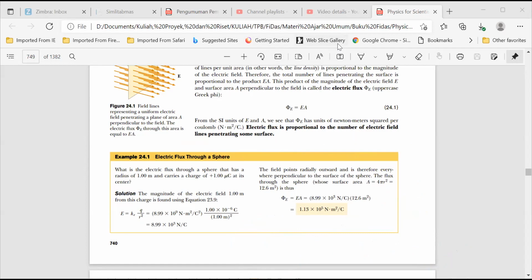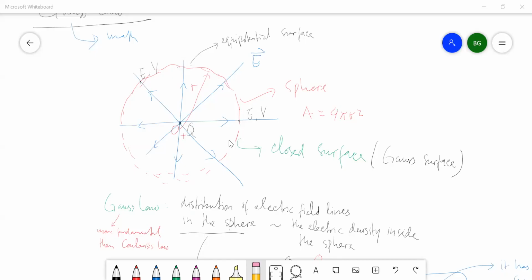So we will share the whiteboard. This is basically the case we have discussed in the book.